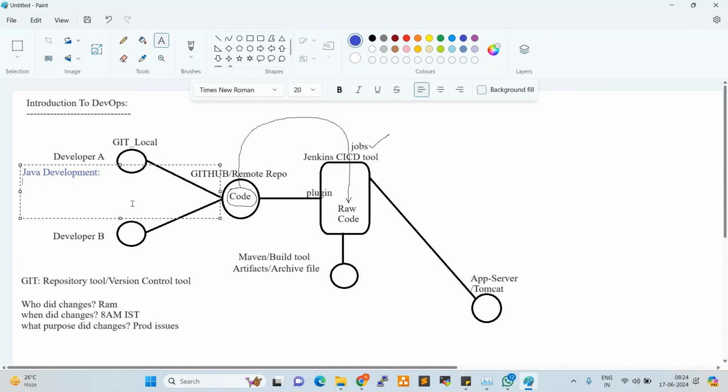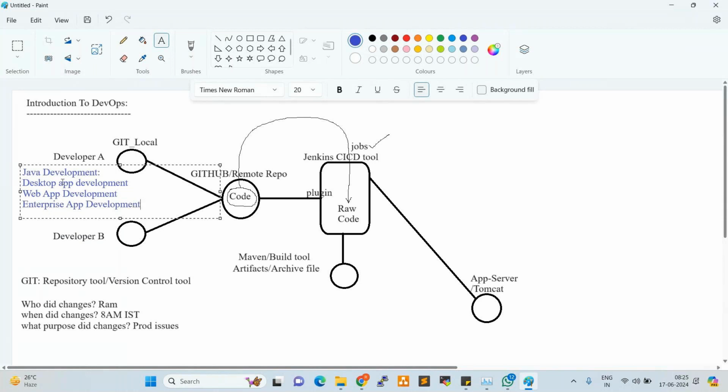First one is desktop application development, web application development, and also enterprise application development. So we have three types of development.